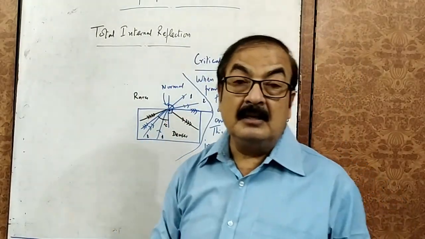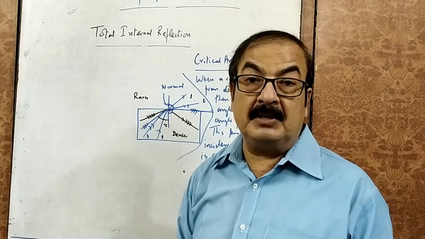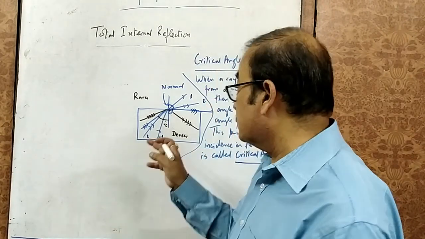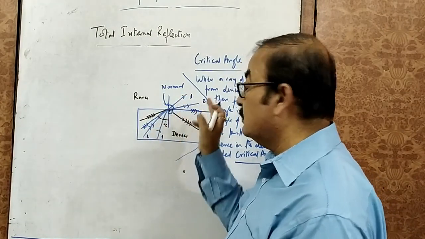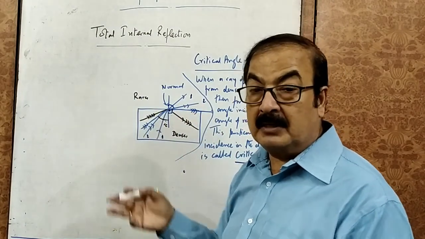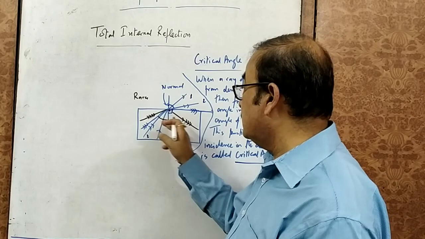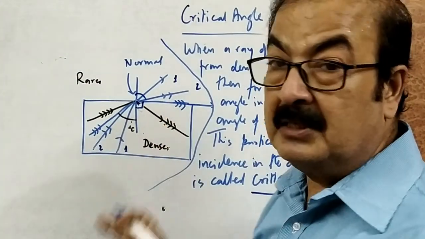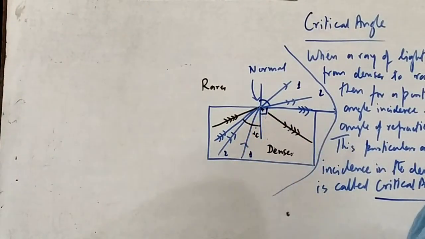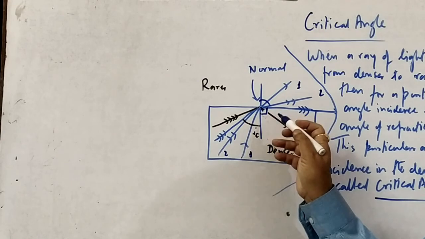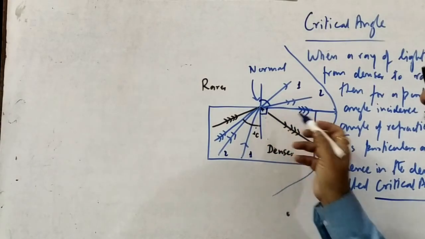Now, what if I give an angle of incidence even more than the critical angle? If the angle of incidence in the denser medium is further increased, the angle of refraction is further increased. At a particular angle of incidence in the denser medium, the angle of refraction becomes 90 degree. If we further increase the angle of incidence in the denser medium, the angle of refraction will be more, but it will cross 90 degree.